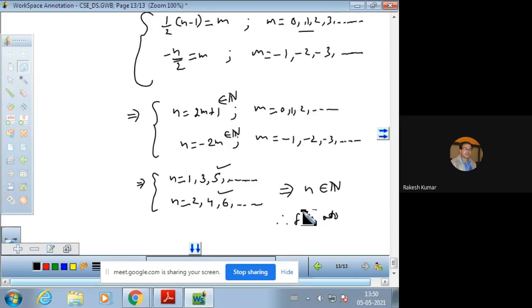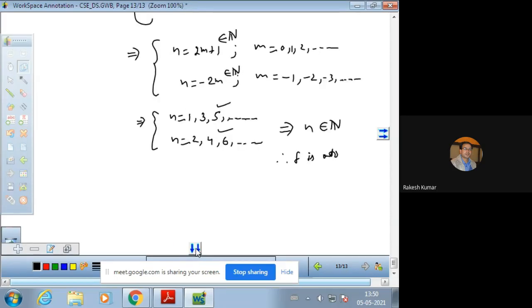So we have been able to prove that f is a mapping from the set of natural numbers to the set of integers, which is 1-1 and onto. This will give us, by the Schroeder-Bernstein theorem, that N and Z are equivalent sets.